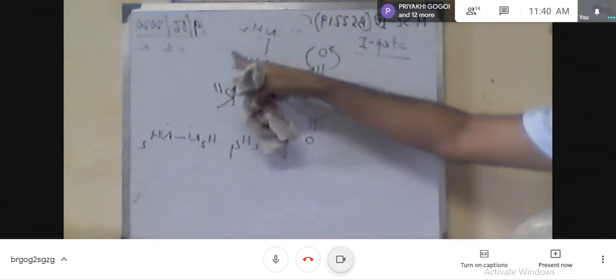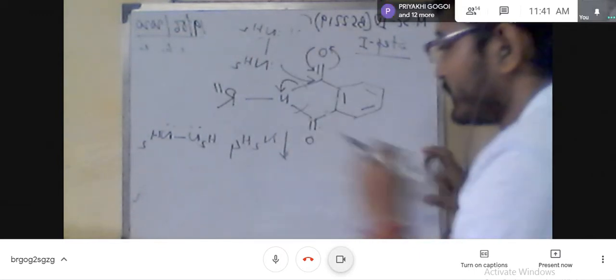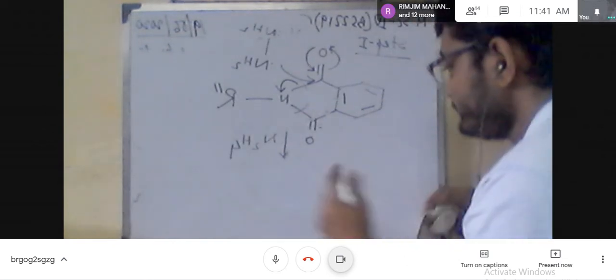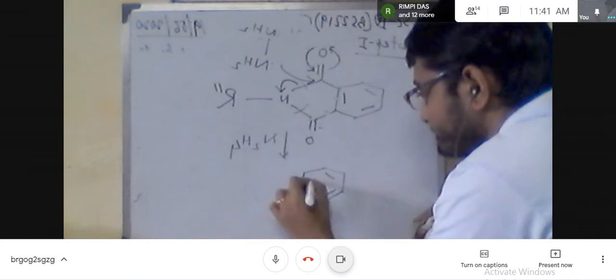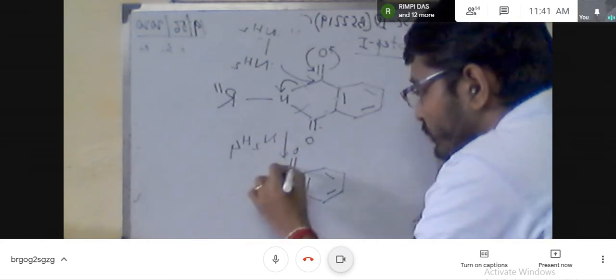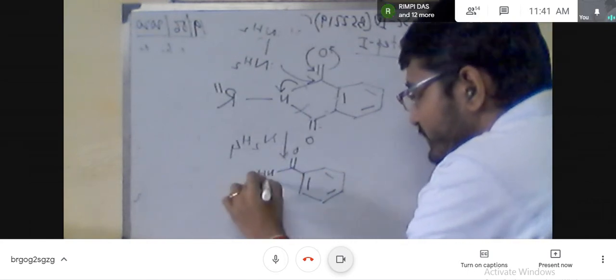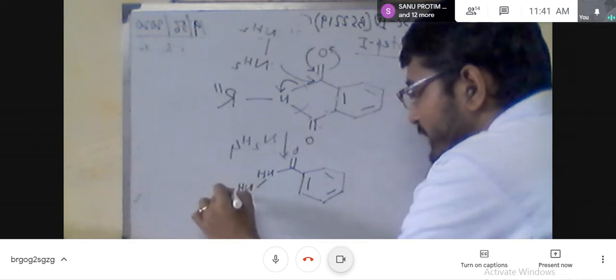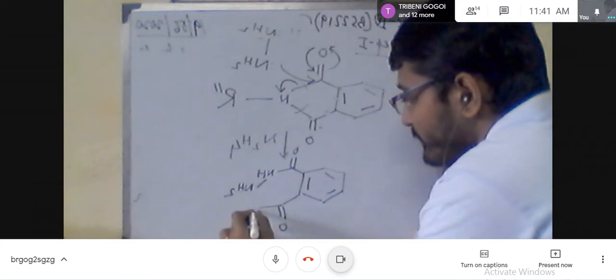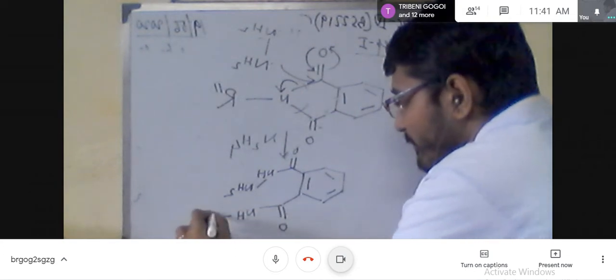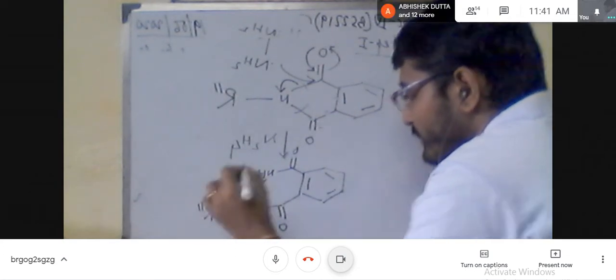double bond O, NH, NH2. Now here you can see another electrophilic center. The first step is fast, but the second step, in this case you can see this is another electrophilic center.